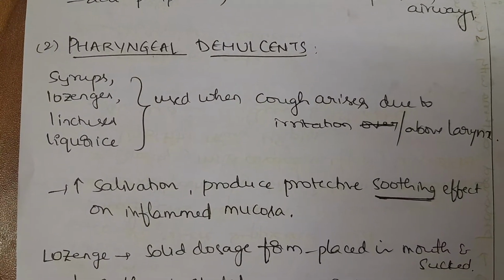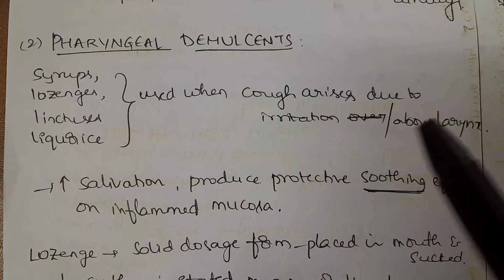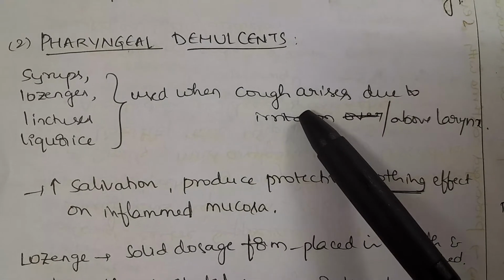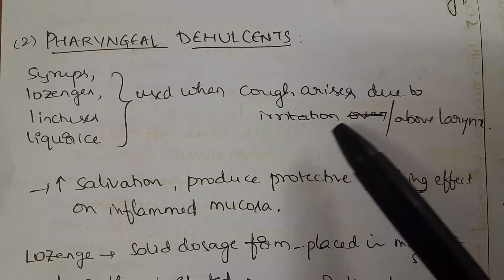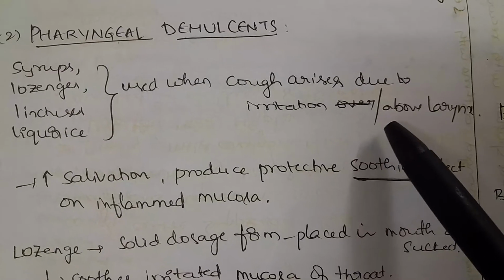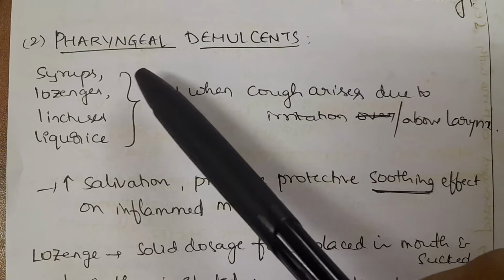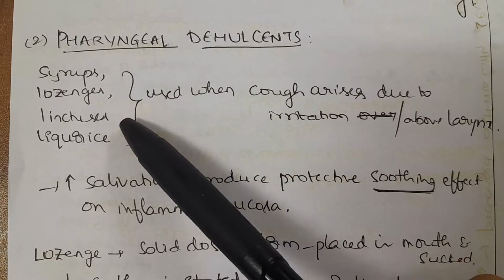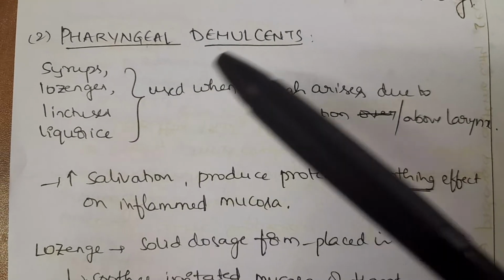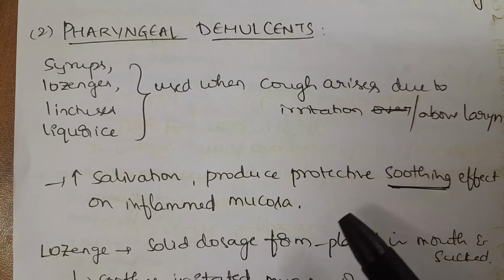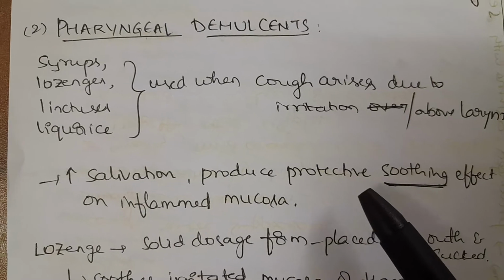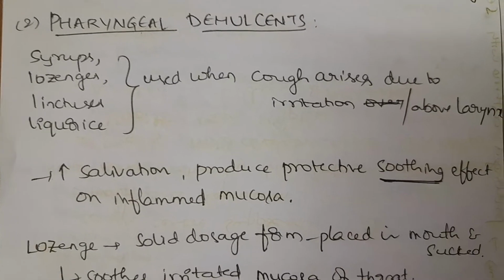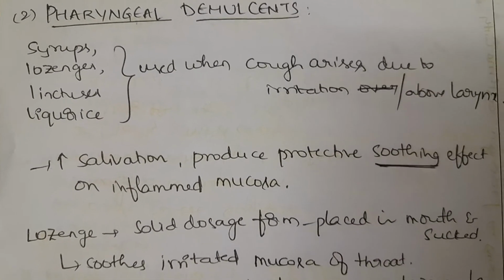Pharyngeal demulcents are the drugs which are used to treat cough that is arising due to irritation above the larynx. They include syrups, lozenges, linctuses, and licorice. They generally cause increased salivation and produce a soothing effect on the inflamed mucosa of the pharynx.